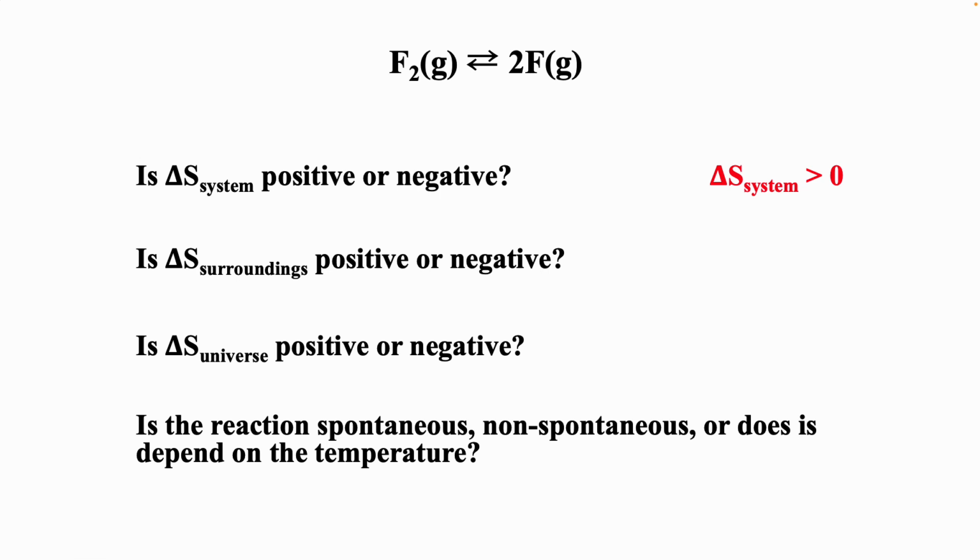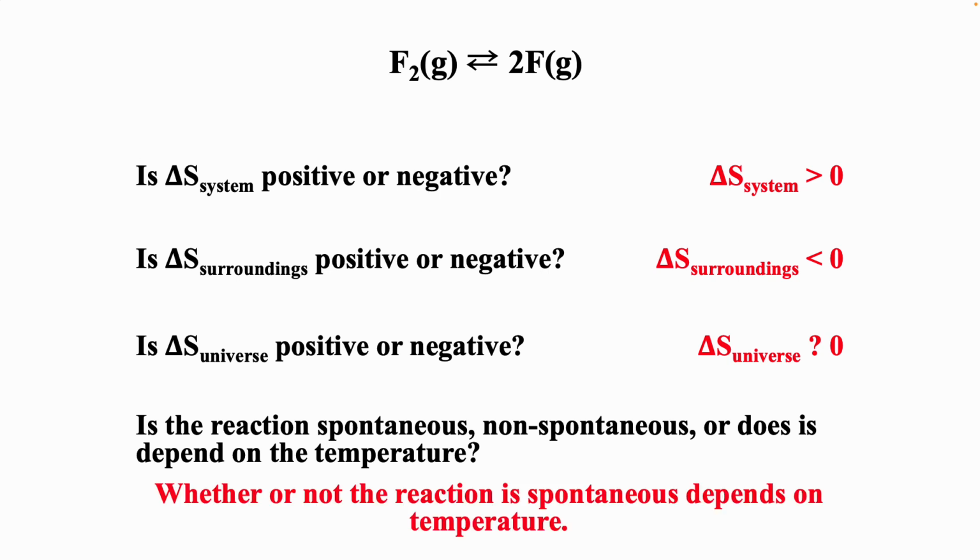And so delta S of the surroundings is going to be less than 0. And so the universe is the system plus the surroundings. The system's positive, surroundings negative. And so we can't tell delta S of the universe. And so whether or not that reaction is spontaneous depends on temperature.